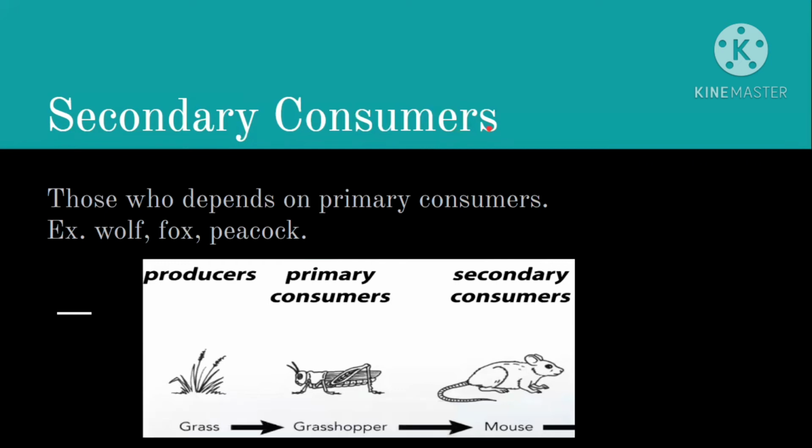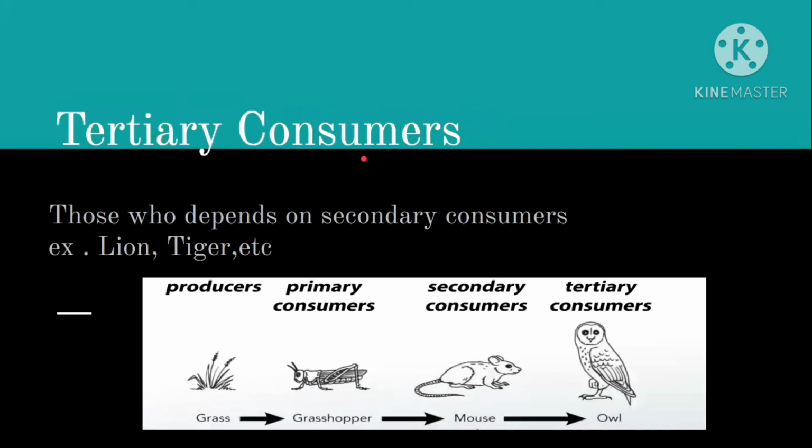Look at this: wolf, peacock, fox. These are all secondary consumers. Why? Because they are all dependent on these worms and insects, and these worms and insects are dependent on producers like grass and many other things. So secondary consumers are those who are dependent on primary consumers for their food. Now, tertiary consumers are those who are dependent on secondary consumers. For example, lion, tiger, etc. Even humans come under tertiary consumers.